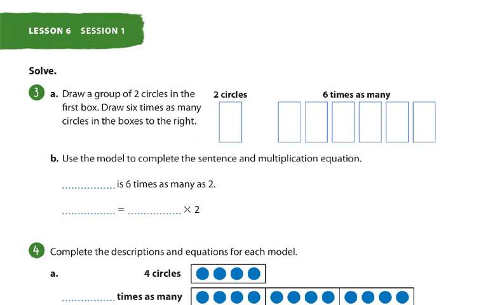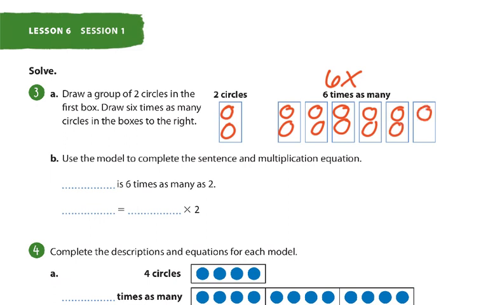To number 3. Draw a group of 2 circles in the first box. We could do circles. Yeah, we can do circles on that one. Those are easier. And then 6 times as many. 6 times 2 is 12. So draw your circles in there. And then we'll figure out the equation. Draw a group of 2 circles in the first box. Draw 6 times as many circles in the box to the right.